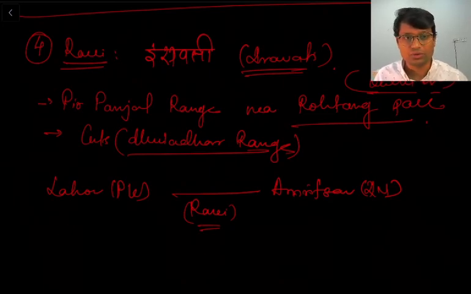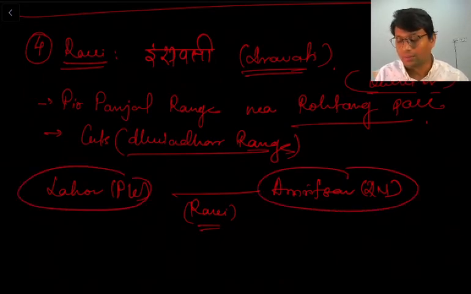I am not very sure about the date, but if you have read Bipin Chandra, this is the exact mention of the twin towns of Lahore and Amritsar and the river Ravi. I hope this is clear.